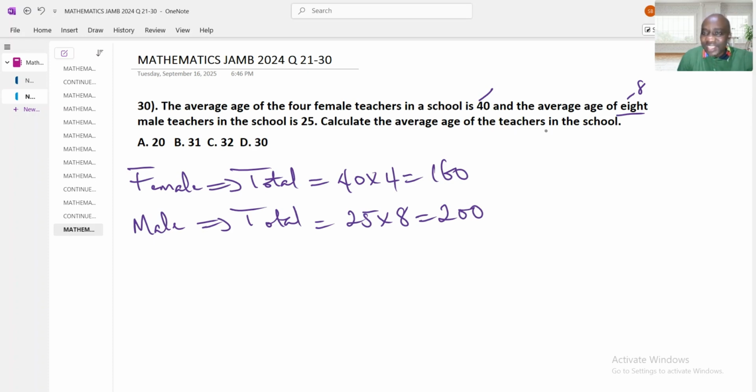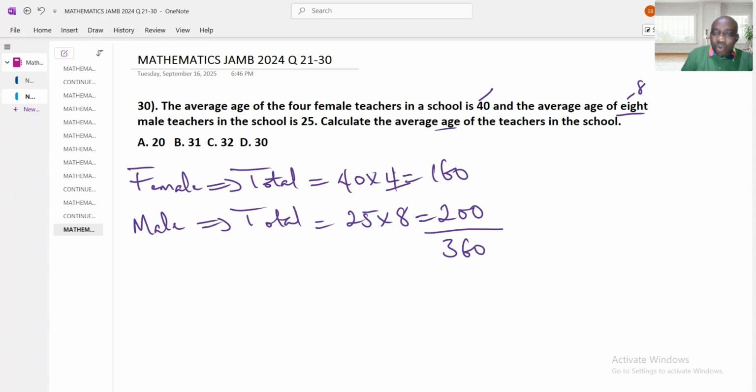The question says calculate the average age of the teachers in that school. Therefore, without mentioning whether male or female, we are going to add everything: the total age of the female and the total age of the male, which gives me 360, the total age in that school. How many teachers are in that school?